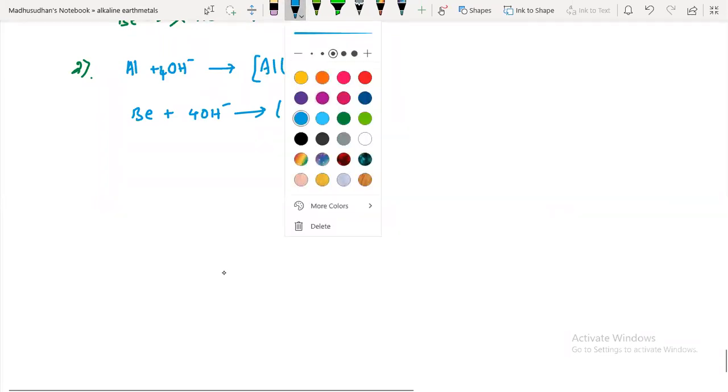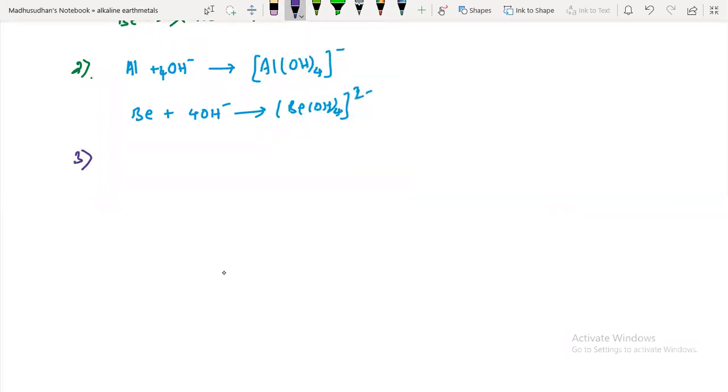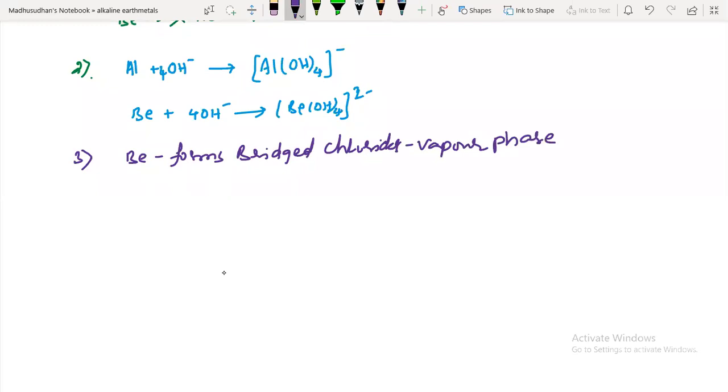Next, third similarity between aluminum and beryllium. Beryllium forms bridged chlorides, right? Beryllium forms bridged chlorides in the vapor phase. This we have done just now, isn't it? I gave you that bridged complex also in vapor phase. So like this, aluminum will also form. Aluminum also forms bridged complexes. Aluminum also forms bridged chlorides.